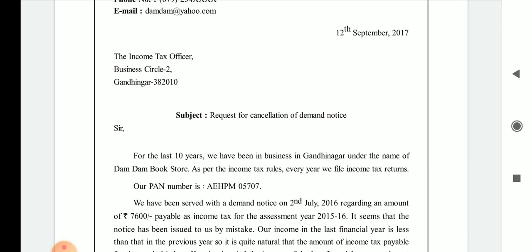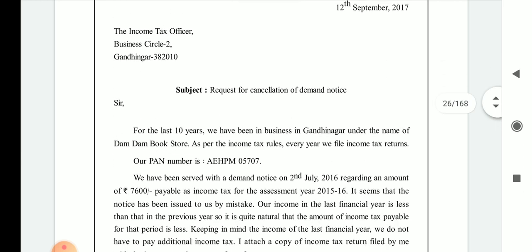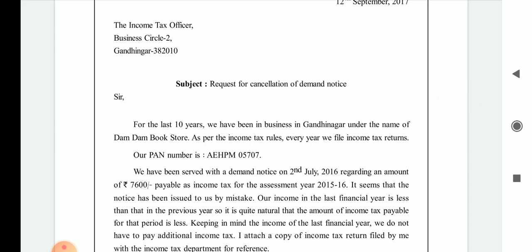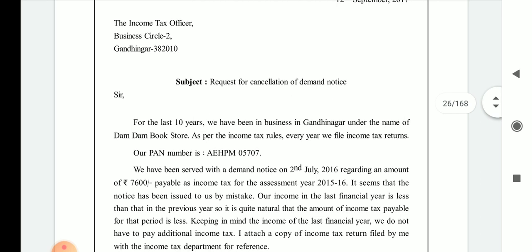If you get a notice from the income tax department, and you do not act favorably toward the income tax department at that time, they have a right to raid your business unit also. So this is a very wrong date of the notice. Here you can mention that you have received a notice on 2nd August 2017.